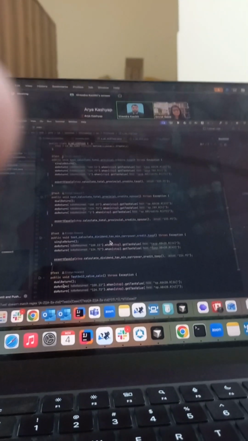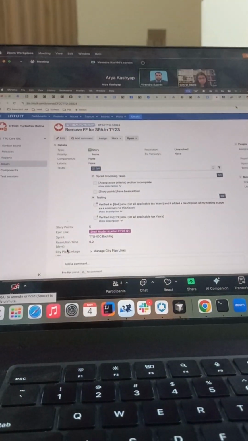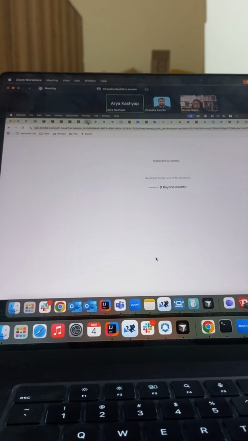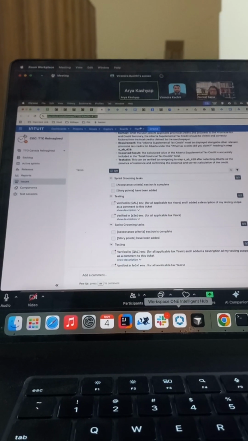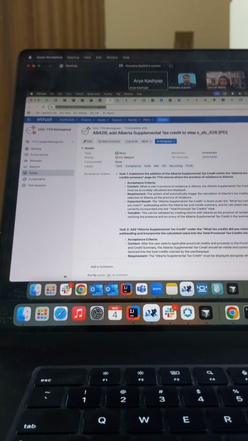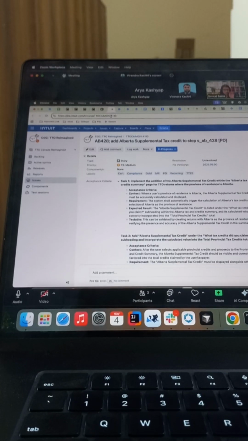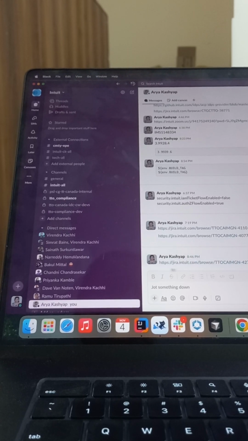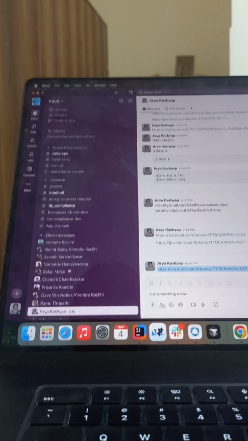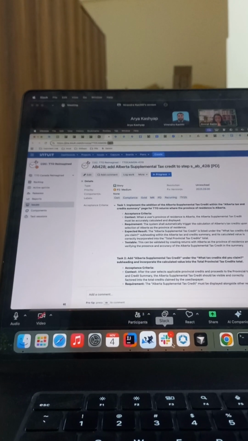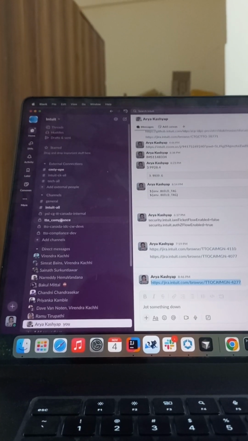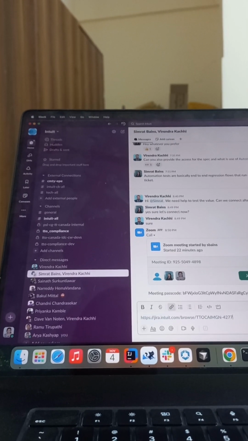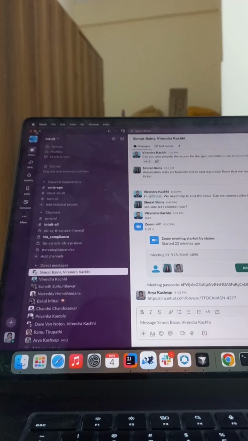Okay, sure. Arya, do you have any questions regarding the ticket as well? Yes, Simrat, I got a new ticket assigned, and I want some overview regarding this. Shall I share my ticket number? Yes, can you put it in the DM we have? Let me quickly check that ticket. Do you have the ticket or should I send it? Yes, I have it, I'm sharing. Okay, perfect, I have shared.